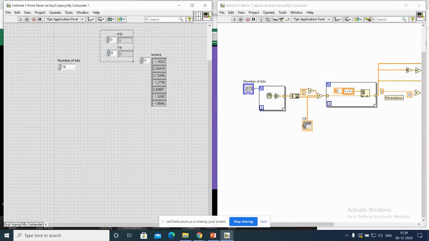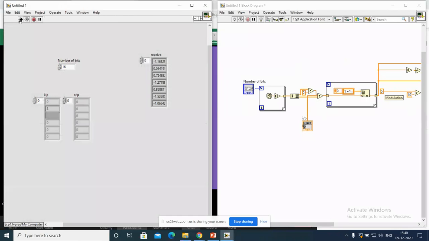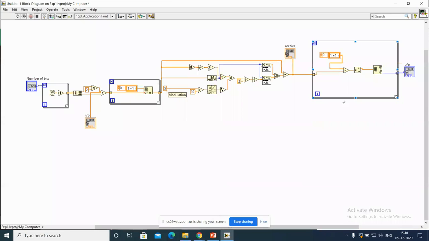These are the two, and both must be equal. Look here: the moment I run the code, I got 0 0 3 3 3 0 0 1 1 2 2. That means whatever we have done till now is 100% right.